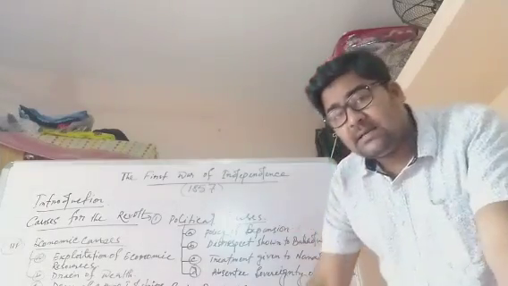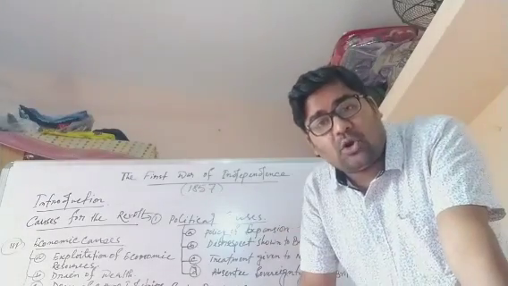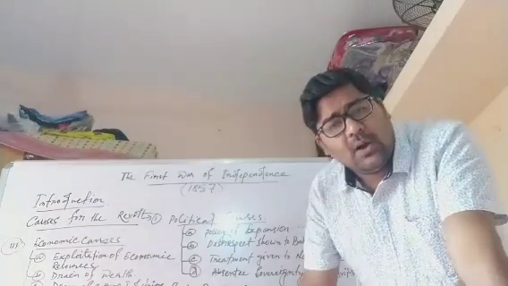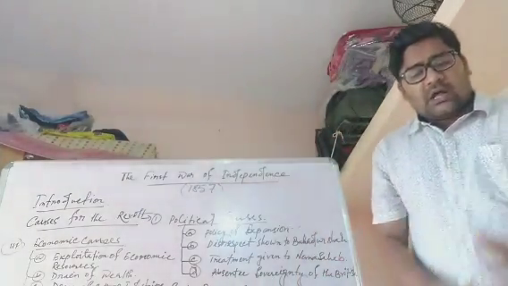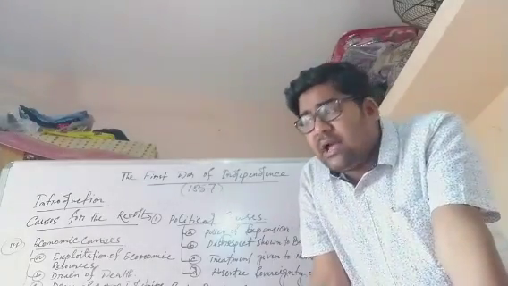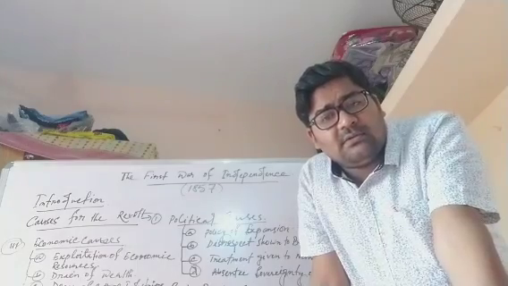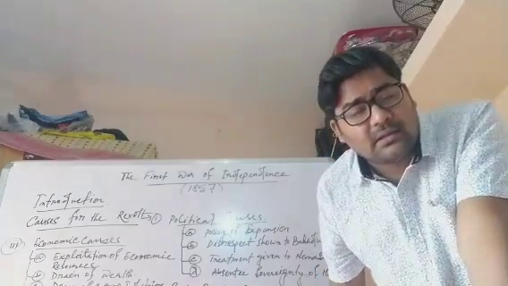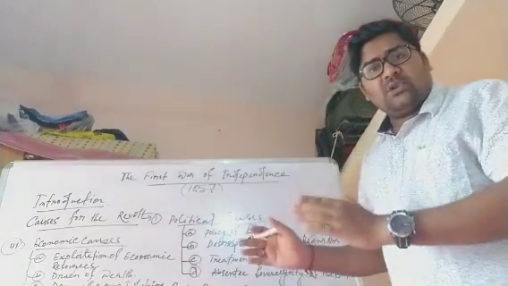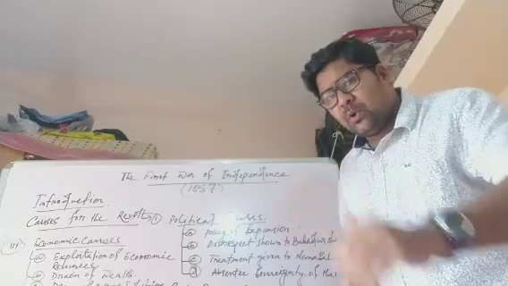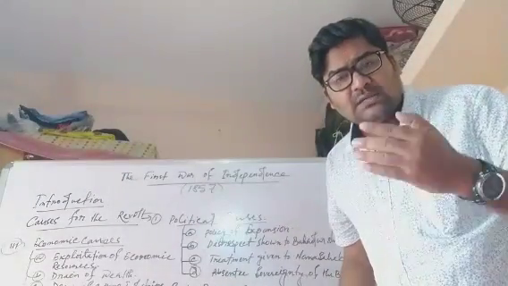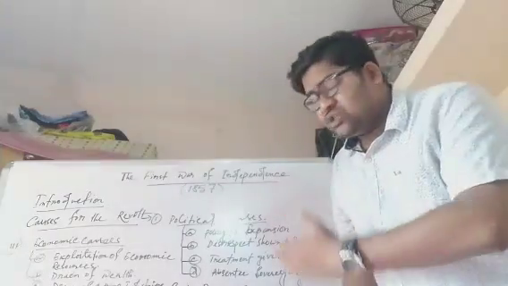Now next policy, under the policy of expansion that the British followed to expand their territory in India, that is the third point, doctrine of lapse. Many times you read in junior classes, doctrine of lapse was introduced by Lord Dalhousie. And what was this policy? According to doctrine of lapse, if any Indian ruler died without leaving a natural male heir, then the state would pass into the hands of the British. And according to this policy, British annexed many Indian territories like Jhansi, Nagpur, Satara, Sambalpur, Udaipur, Jaipur, etc.